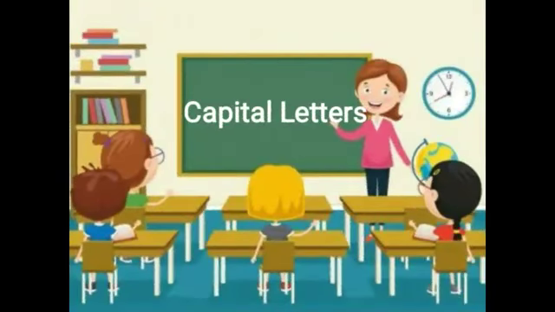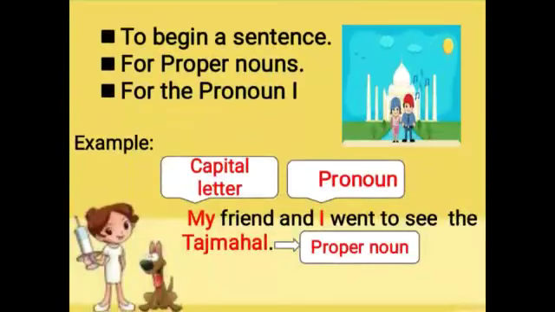First is capital letters. According to the rule of capitalization, a sentence always begins with a capital letter, which means whenever we begin any kind of sentence, we write the first alphabet in capital. Next rule of capitalization is we use capital letters for proper nouns. That means we always write proper nouns and special names in capital letters wherever they are placed in a sentence. Next rule of capitalization is for the pronoun I, which is written in capital letter wherever it appears in a sentence.